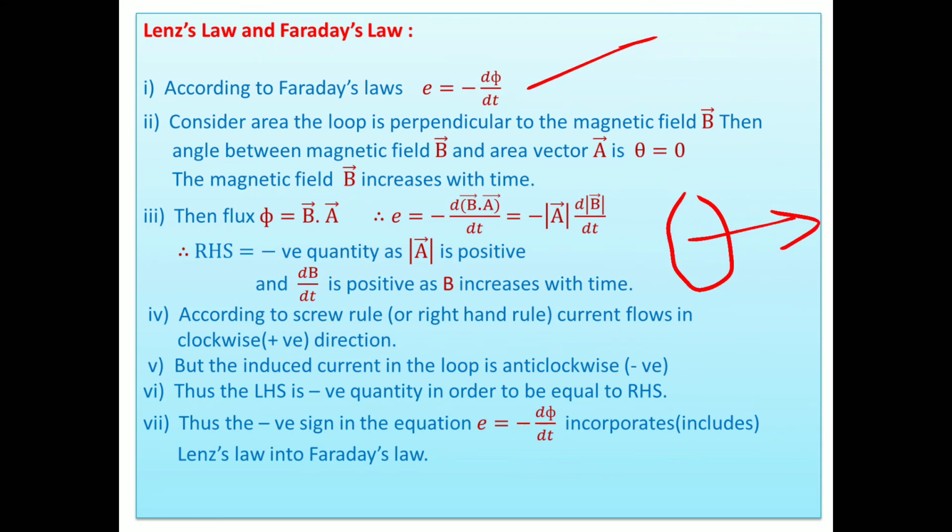Thereafter, we come across another thing. Suppose we consider this area vector and magnetic field are in the same direction. What is the angle between them then? That is 0.